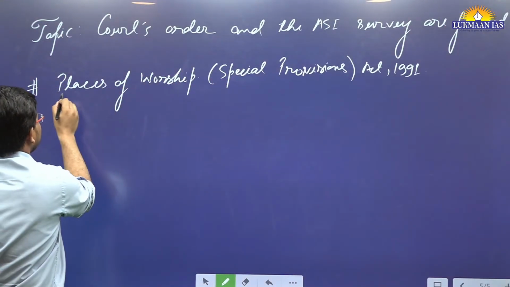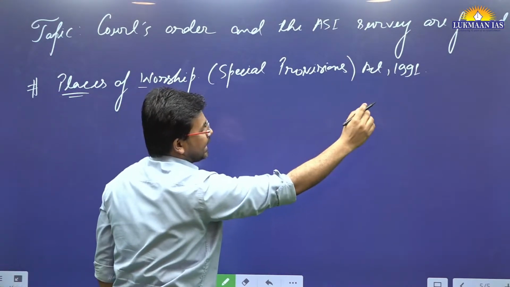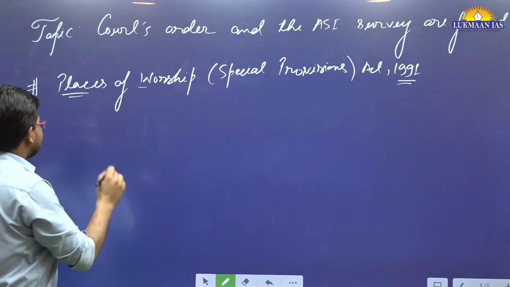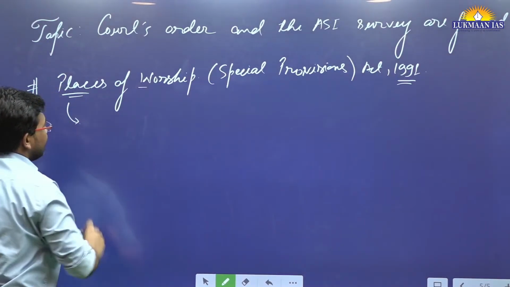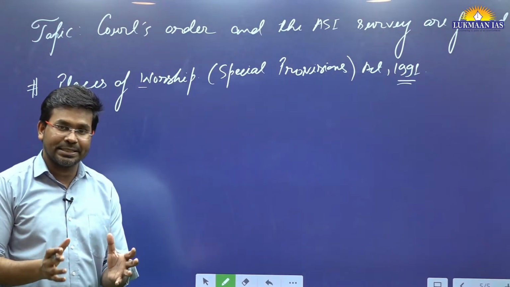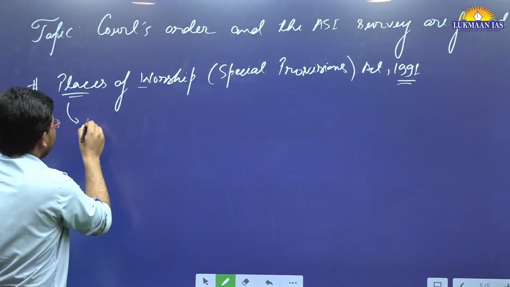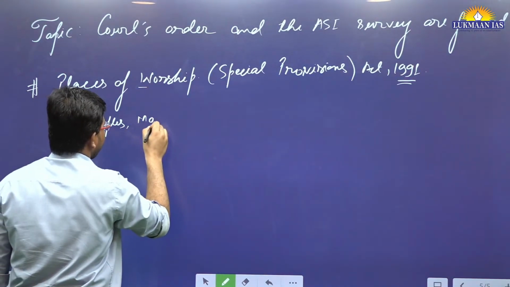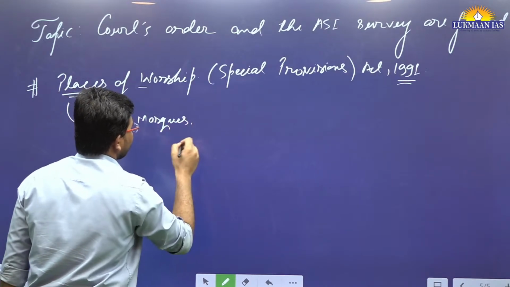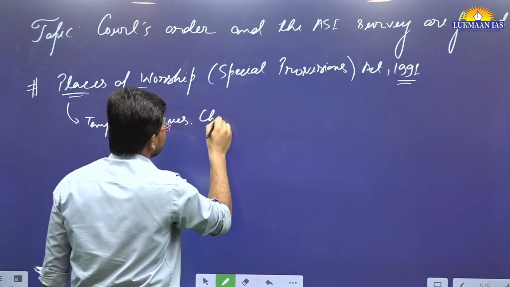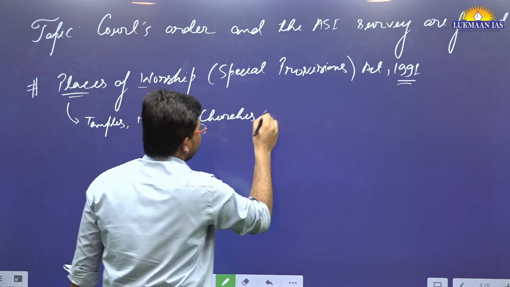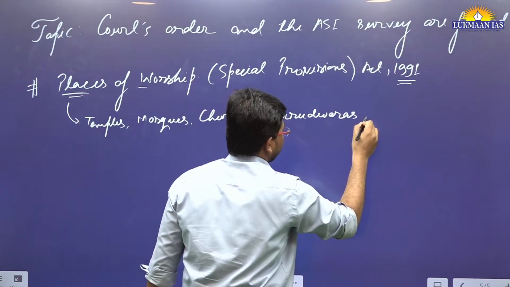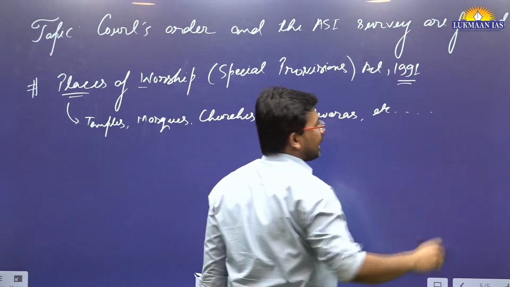This act is already in place. It came into being in the year 1991. This act says that those places that are places of worship, they may be temples, mosques, churches, gurdwaras, by whatever name we call them.